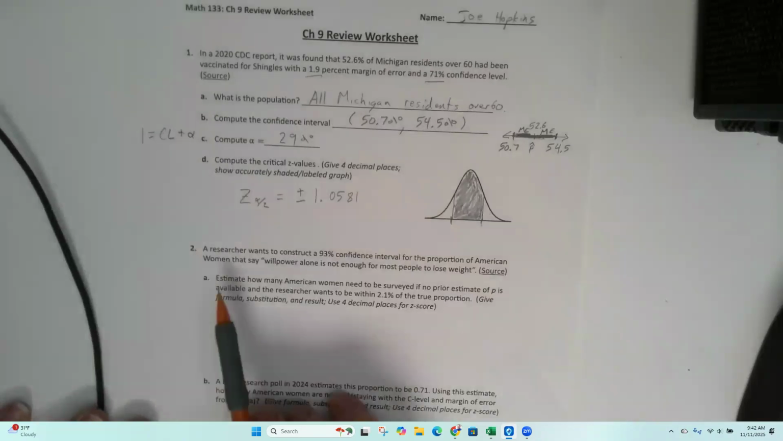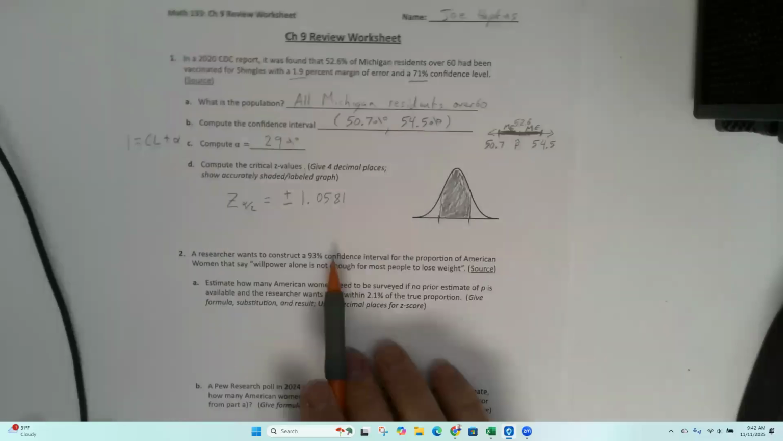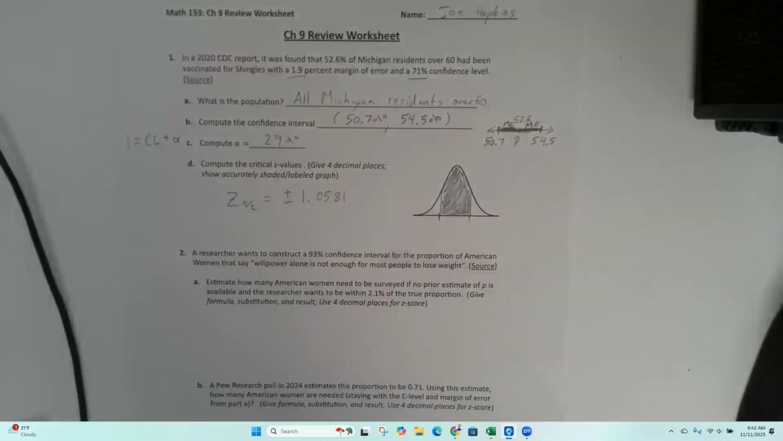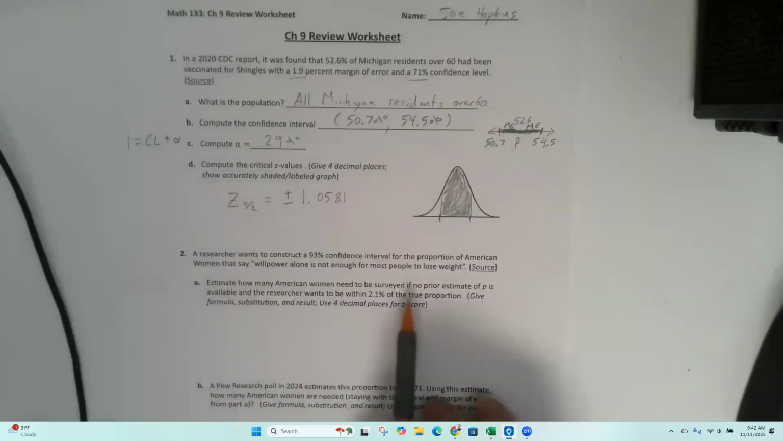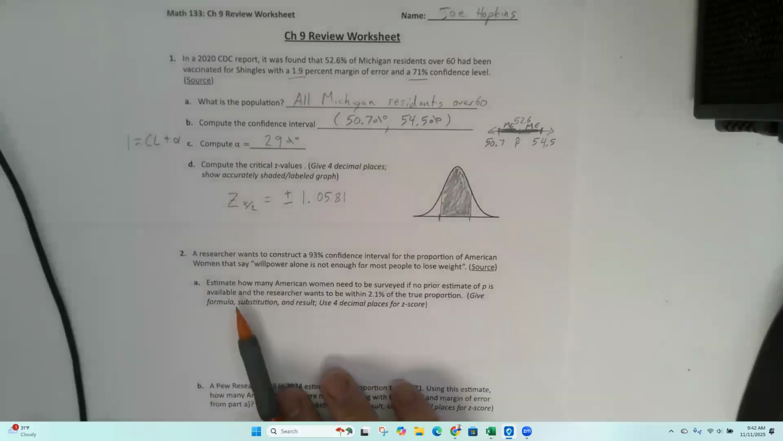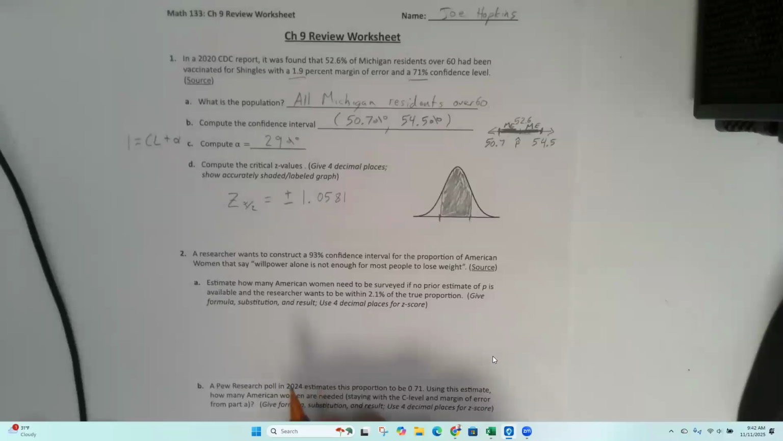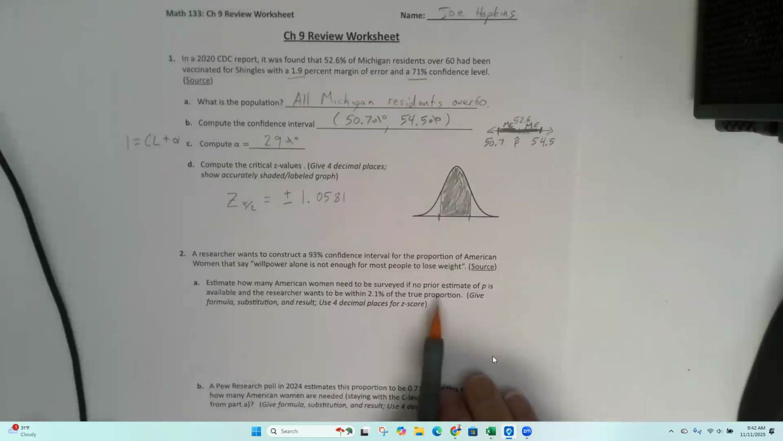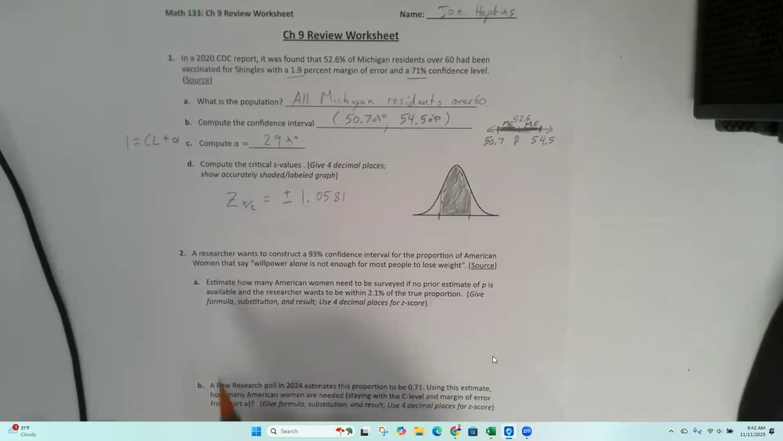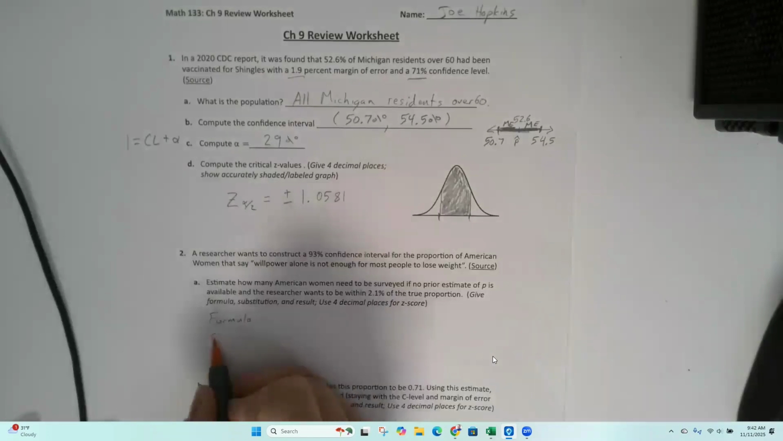All right, number 2. A researcher wants to construct a 93% confidence interval. That's better. It's more confidence. For the proportion of American women that say willpower alone is not enough for most people to lose weight. Estimate how many American women need to be surveyed if no prior estimate of P is available, and the researcher wants to be within 2.1% of the true population proportion. We need the formula, we need the substitution, and we get the result.